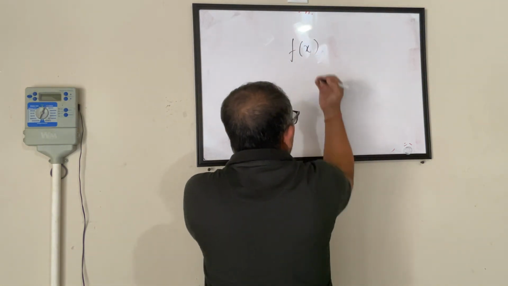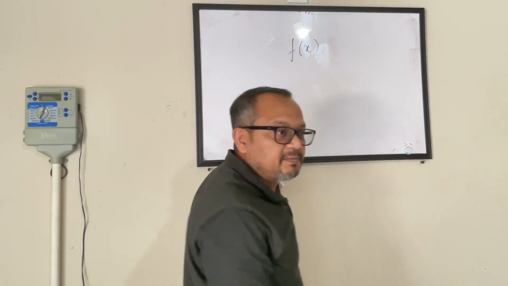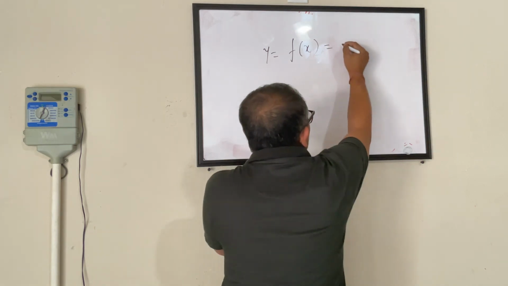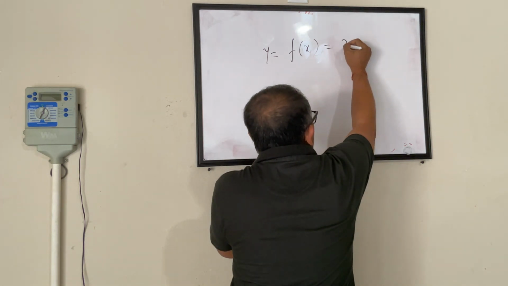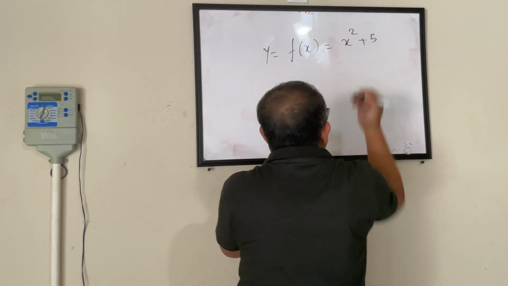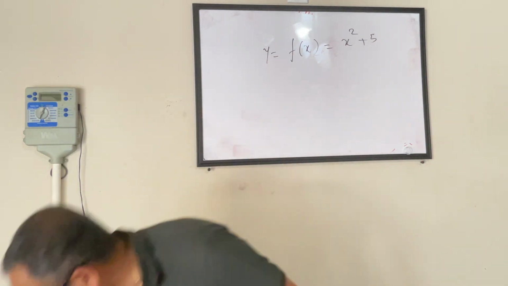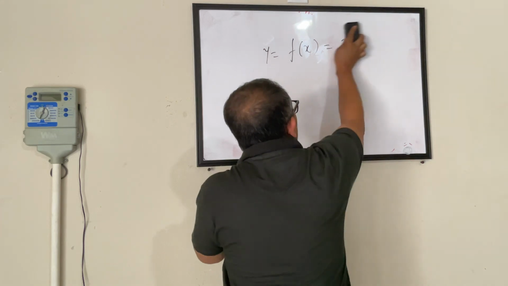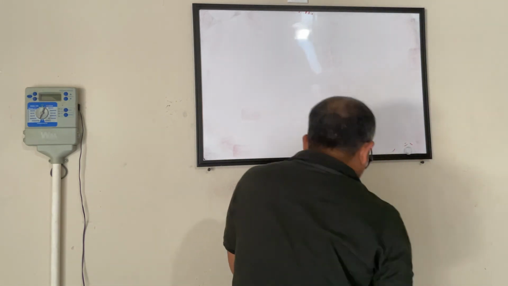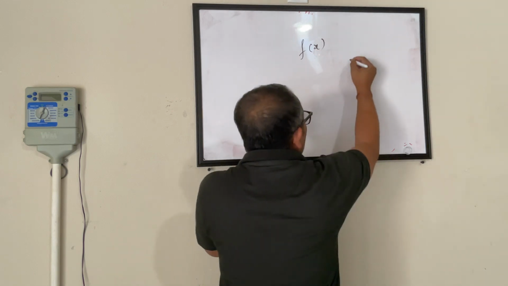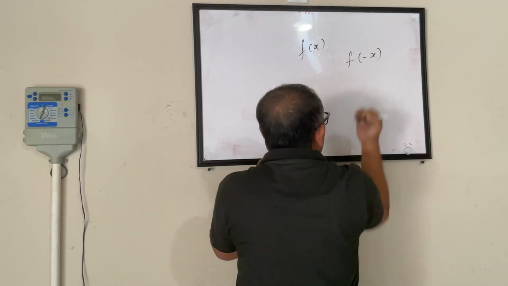If I have an equation for a parabola which says y equals f(x), or let's not even go there. Let's say I have a function for a parabola as f(x), if I change to f(-x), what happens?